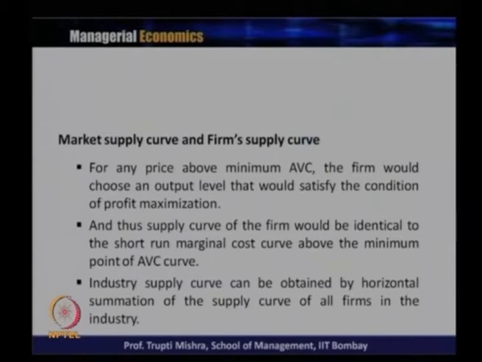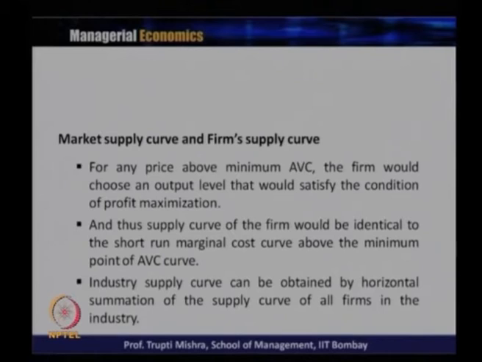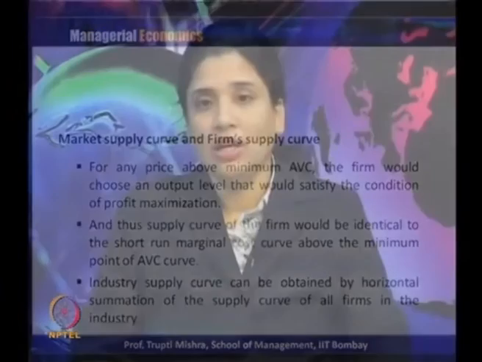Whereas for any price above the minimum of average variable cost, the firm would choose an output level that satisfies the condition of profit maximization. So the supply curve of the firm would be identical to the short run marginal cost curve above the minimum point of average variable cost, and the industry supply curve can be obtained by horizontal summation of the supply curves of all the firms in the industry. The point to note here is that at any price below the minimum point of AVC, there is a shutdown.